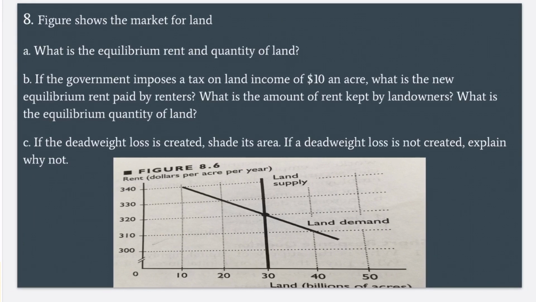The figure shows the market for land. Eighth question. What is the equilibrium rent and quantity of land? If the government imposes a tax on land income of $10 an acre, what is the new equilibrium rent paid by renters? What is the amount of rent kept by landowners? What is the equilibrium quantity of land? If a deadweight loss is created, show its area. If a deadweight loss is not created, explain why not.